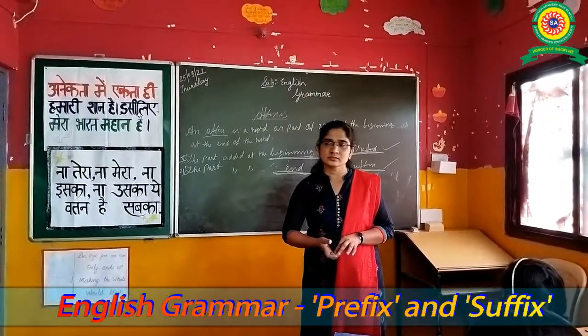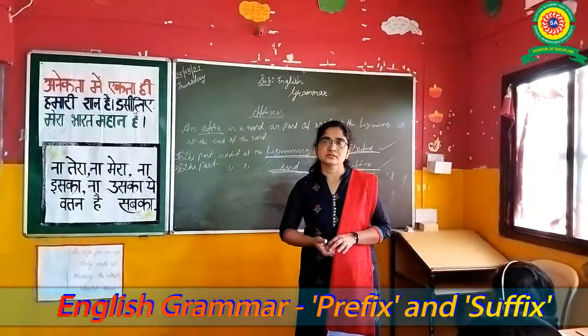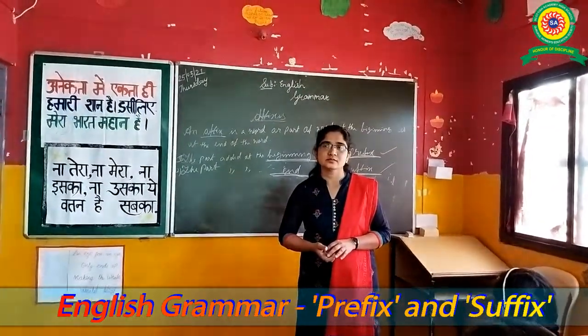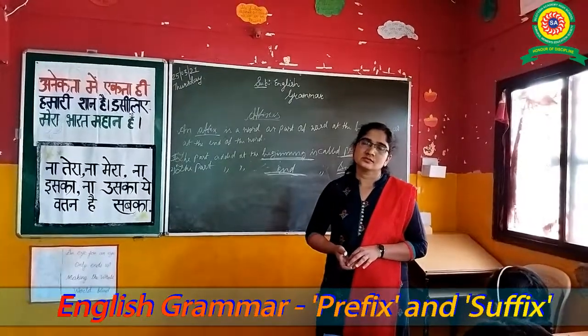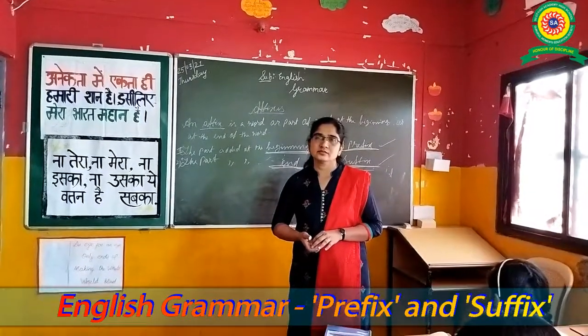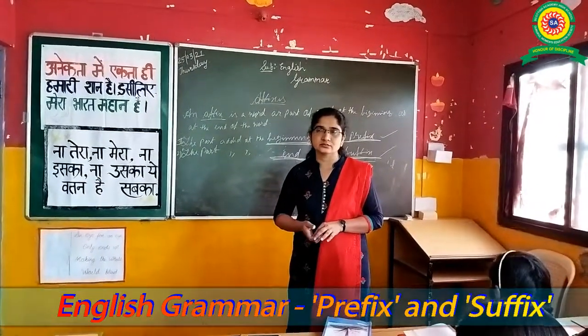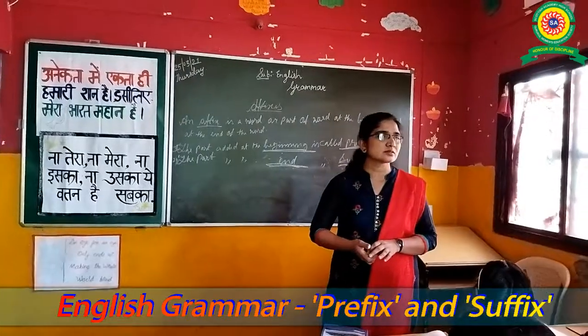Prefix is added at the beginning, and in the prefix the meaning is changing, but the word class is not changing. And in suffix, which is added at the end, both the word class and the meaning are changing. Any girls or boys?